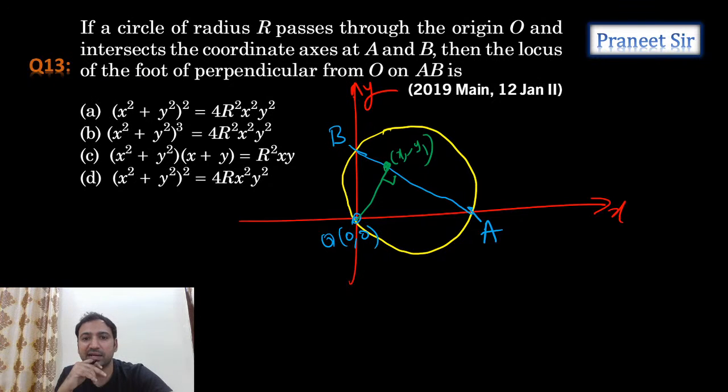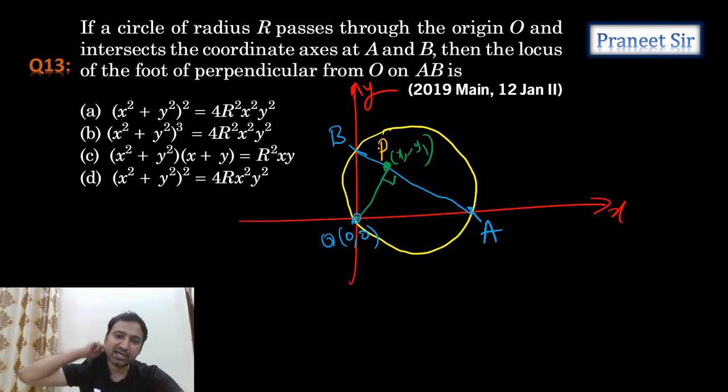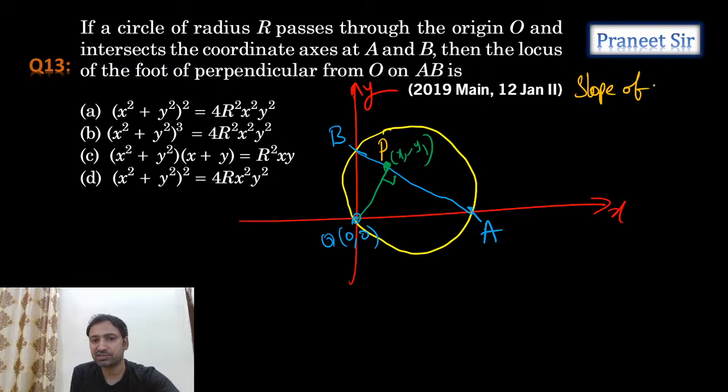Okay, so what I'll do is, let's assume this point is P. Why? Because we need to calculate the required point x1 comma y1, you can consider it as P(x1, y1), the foot of the perpendicular from origin O to AB. So can I calculate the slope of OP, guys? Slope of OP is equal to y1 by x1.